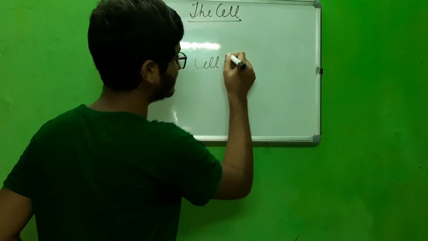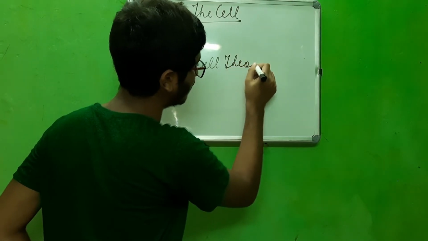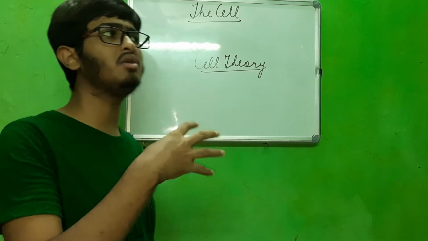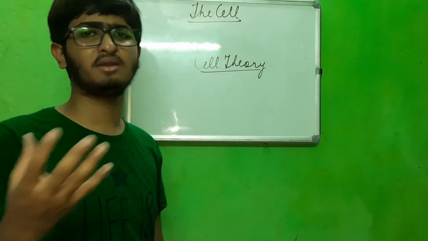Now cell theory is one of the most important topics when we study about cytology. Many facts were discovered in past centuries.